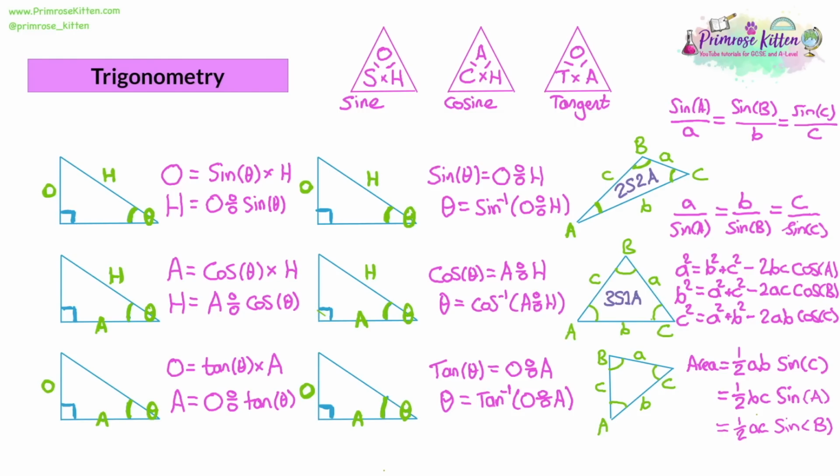We have got 6 formulas to use to find missing sides and angles with a right angle. And if you consider the area of the triangle formula and the Pythagoras Theorem formula for missing sides, then we've got 3 formulas we can use with triangles that aren't right angled. The sine rule, if you've got 2 sides and 2 angles, if you're finding a missing side or angle. The cosine rule, if you've got 3 sides and 1 angle, and you're finding a missing side or angle. And finally, we've got a formula for the area if you don't have a right angle.